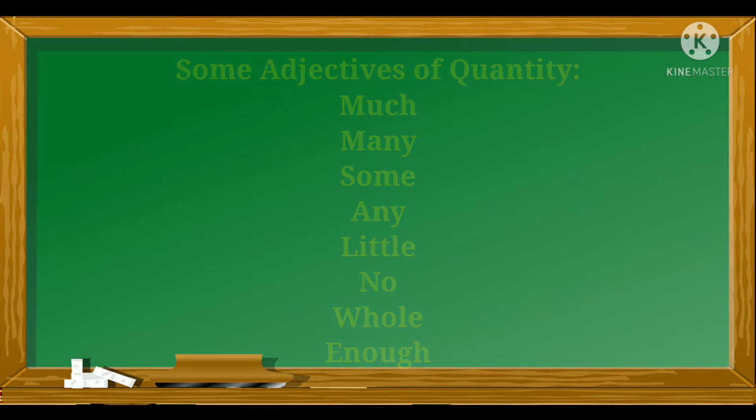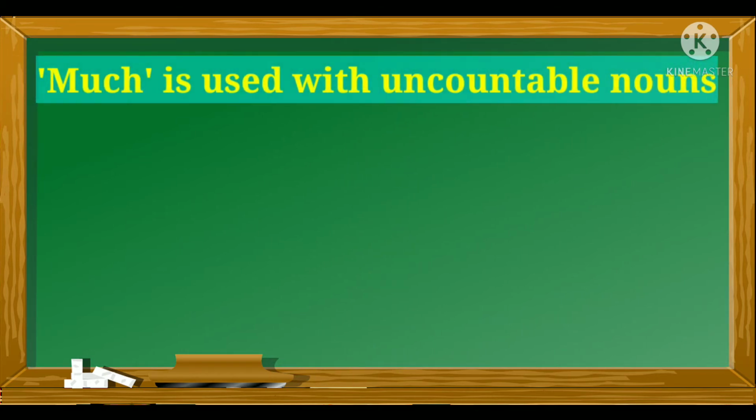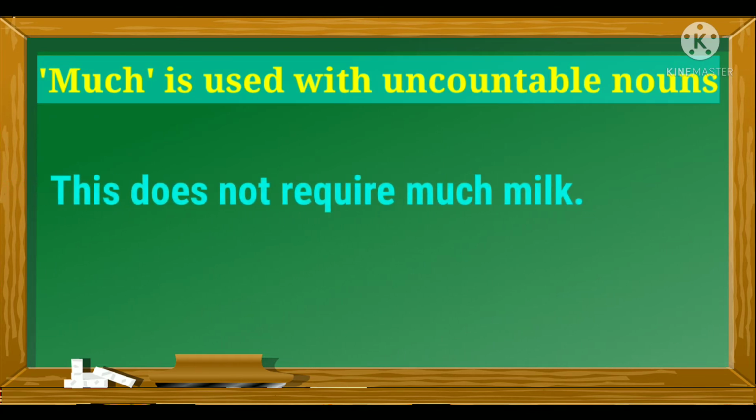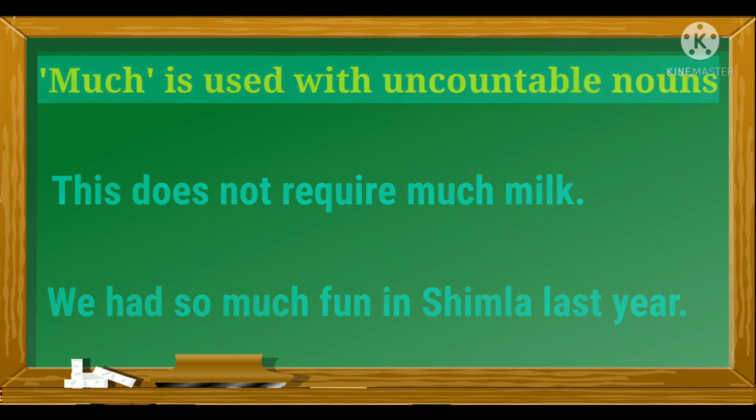The quantitative adjective much is used with uncountable nouns. For example, this does not require much milk. We had so much fun in Shimla last year. So here in these sentences, the words fun and milk are nouns, right? And they are uncountable nouns. And we have used the adjective of quantity much before them. Okay?